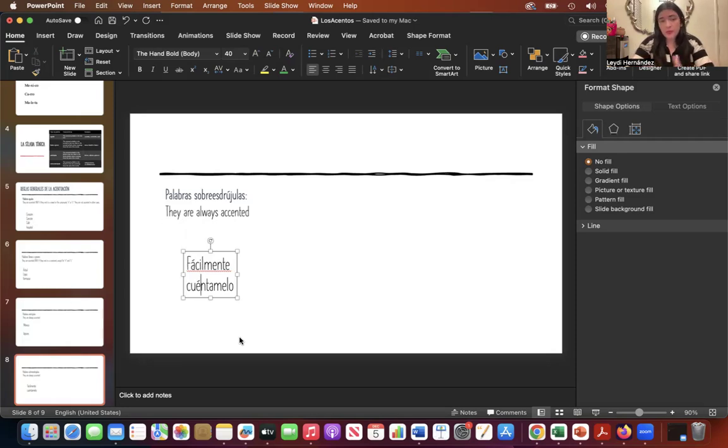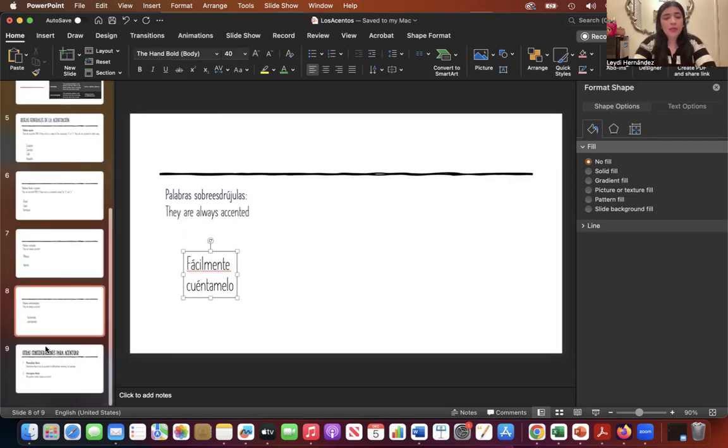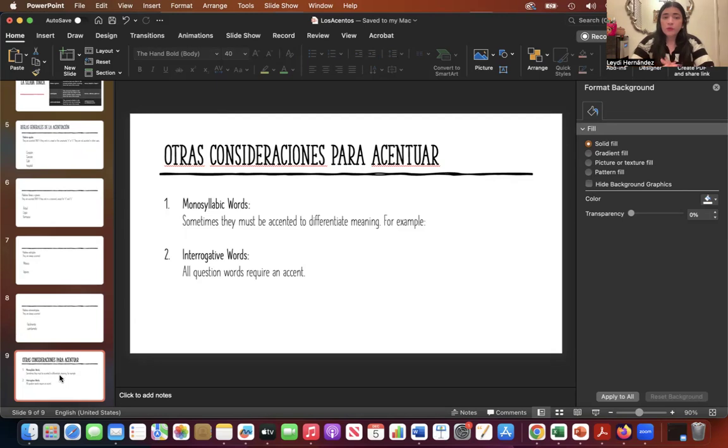So remember that the sobresdrújulas are always really long words. So yeah, those are the four groups of words in Spanish, the four categories.